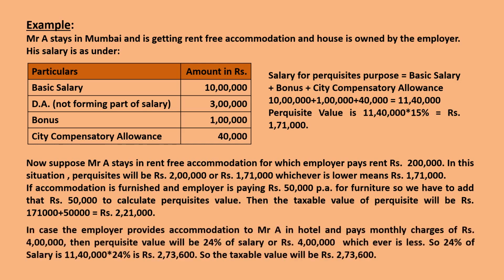Now suppose the employer provides accommodation to Mr. A in a hotel and pays monthly charges of rupees 4 lakh. Then the perquisite value will be 24% of salary or rupees 4 lakh, whichever is less. So 24% of salary will be 2,73,600. So the taxable value will be 2,73,600 in case Mr. A gets an accommodation in a hotel provided by the employer.